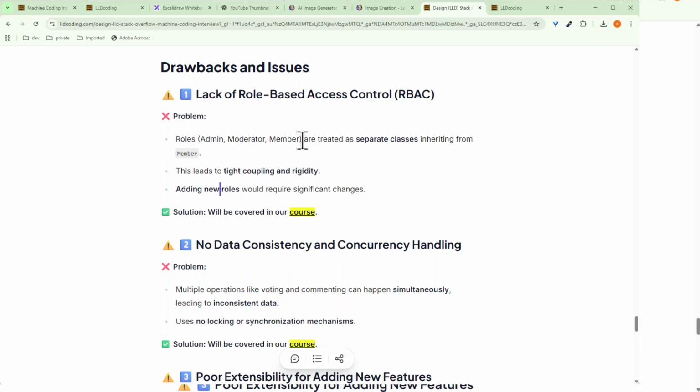Instead of saying that this user can have these roles, we are saying a user is either admin type, moderator type, or member type. That means a user cannot be an admin plus moderator. That is the issue this drawback is mentioning, a lack of role based access control. So definitely this needs to be fixed, and we are already covering that in our course. If you go to our course, you will see the answers to this question.